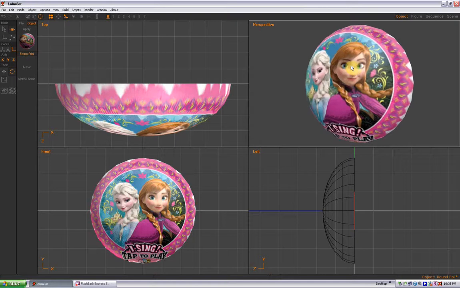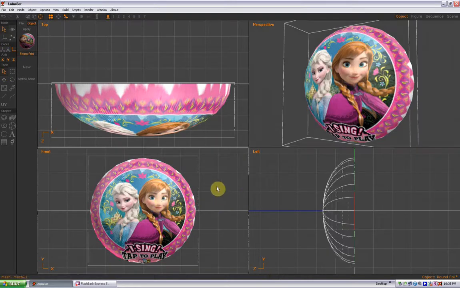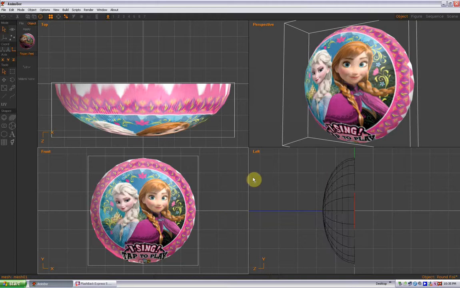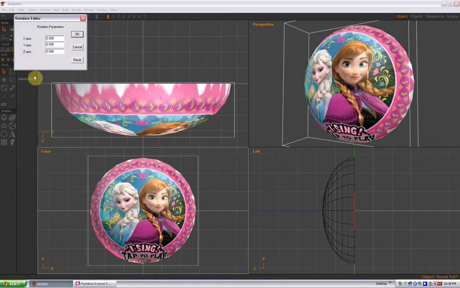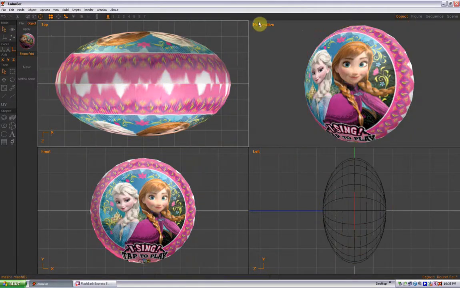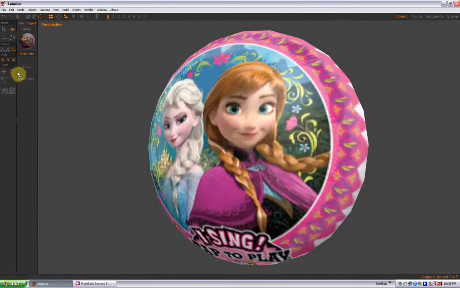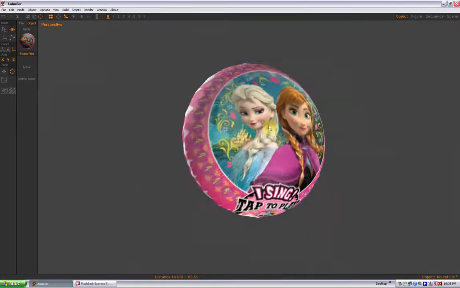No big deal. Alright. Now, we can't just mirror and flip this, because if we do that, it will still be backwards. So what we have to do is actually copy this image and rotate it around. So to do that, with your selection tool, go ahead and select the image, Control-C to copy, Control-V to paste, edit, and then we are going to rotate, and we're going to rotate custom about the y-axis, which is the up and down, and we're going to put in 180, select OK, and that will flip that around. So you get this kind of weird thing going along the seam, but if we go to the 3D view and we flip this around, it now says I sing, tap to play on both sides correctly.